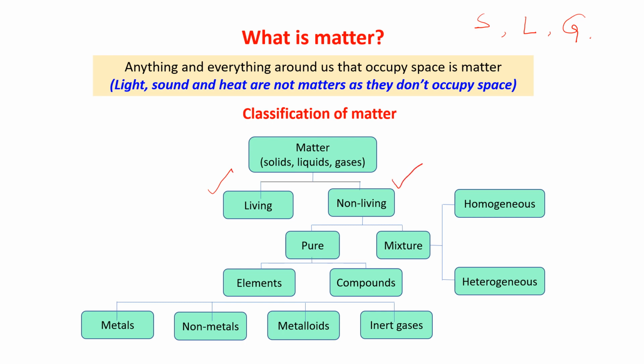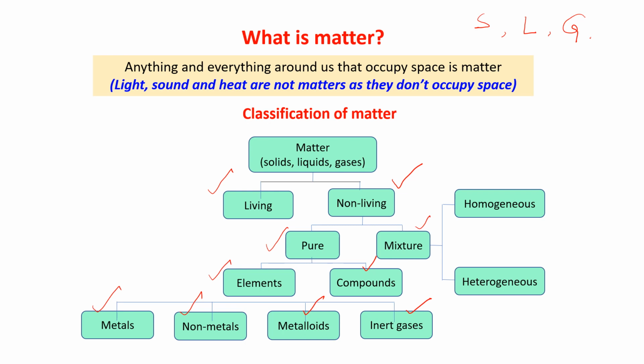Living, keep it on one side. Non-living is divided again into 2 parts, pure substance and mixture. Pure substance is again divided into 2 parts, elements and compounds. Elements are further divided into 4 parts: metal, non-metal, metalloids and inert gases.